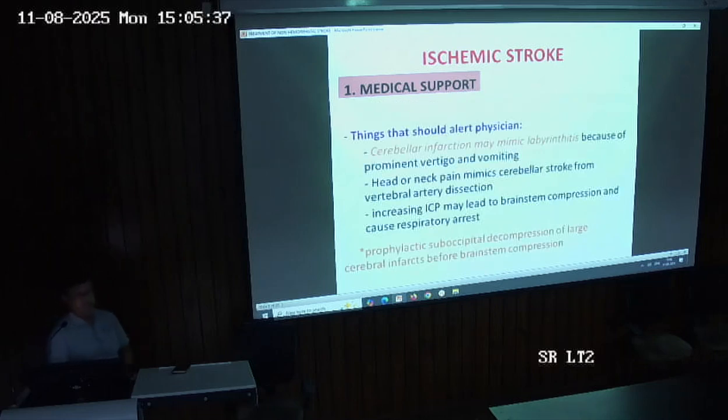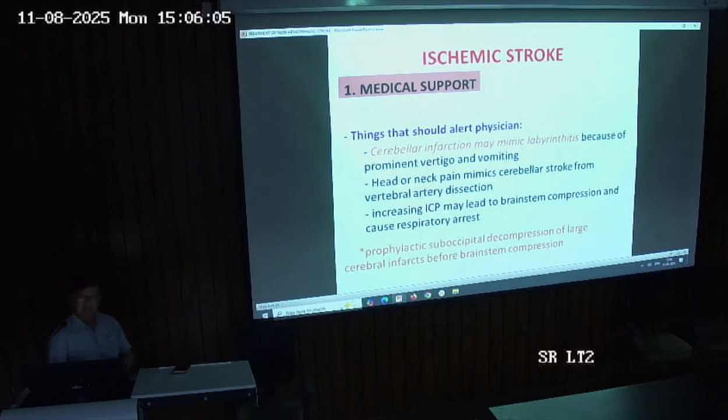There are certain conditions which should alert the physician, like cerebellar infarction. It may mimic labyrinthitis because of prominent vertigo and vomiting. Suppose one patient comes to you with marked nausea and vomiting. Both nausea and vomiting can be seen in labyrinthitis, or they can also be seen in cerebellar stroke. So careful attention to the patient is very important to reach a correct diagnosis.